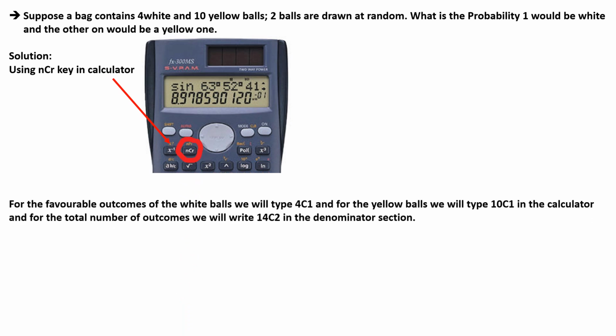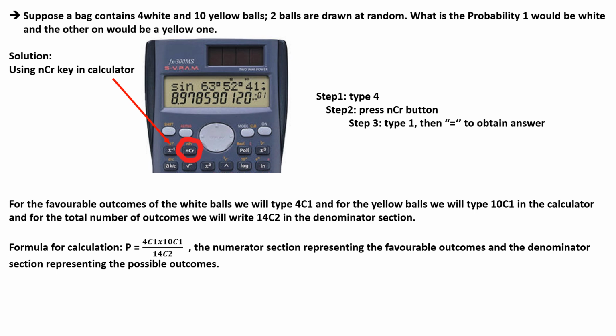For the favorable outcomes of the white balls, we will type 4C1, and for the yellow, we will type 10C1 in the calculator, which forms the numerator section. And for the total number of outcomes, we will write 14C2 in the denominator section. These are the steps which you need to follow. Now, the formula for calculations is 4C1 into 10C1 divided by 14C2. The numerator section representing the favorable outcomes and the denominator section representing the total possible outcomes.